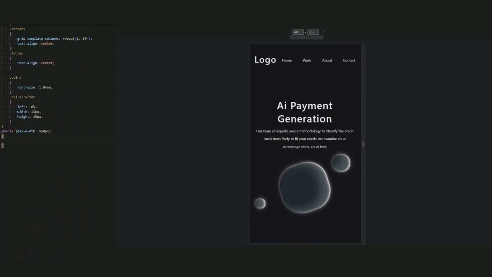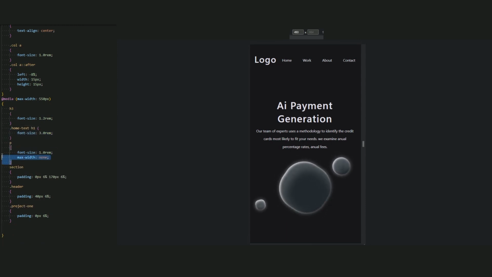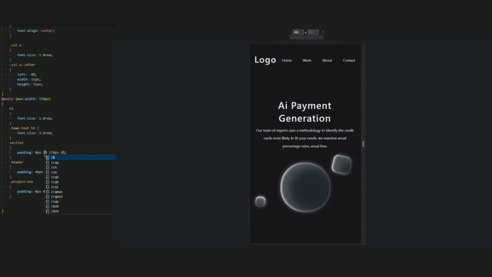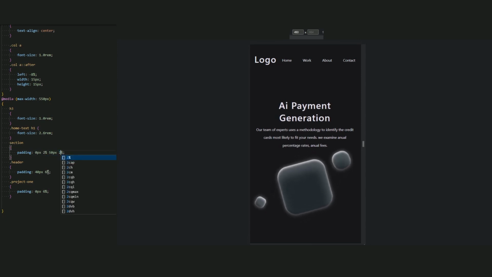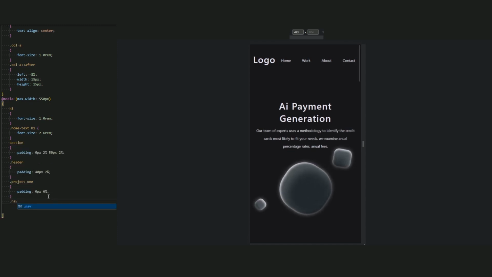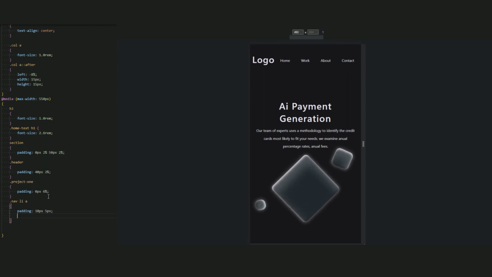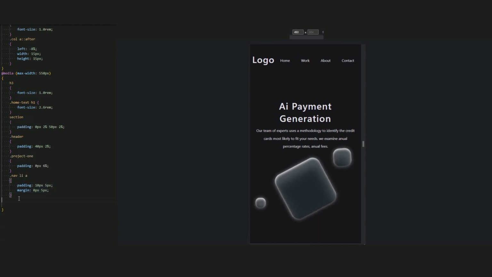So copy this again and paste it. Now we don't need the H1 and the P, delete it. Okay, H3 font size be 1.0 rem, and for home text H1 font size be 2.6 rem. Now the section be 0 pixel 2%, 50 pixel 2%. Header be 2% instead of 4%. And for nav li a, the padding that we have here be 10 pixel, and the margin be 0 pixel 5 pixel. And for the hover of nav li a, let the border radius be 10 pixel.